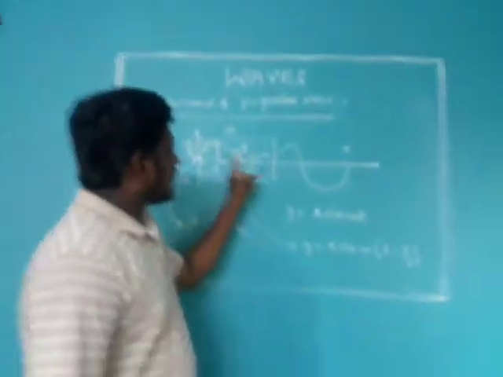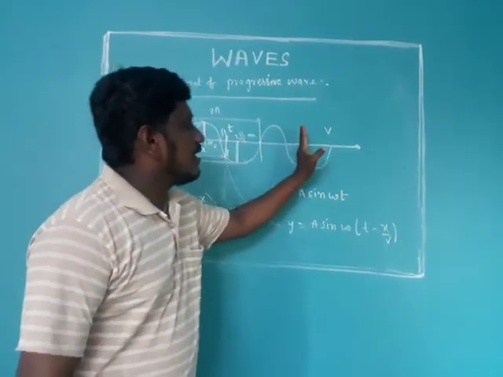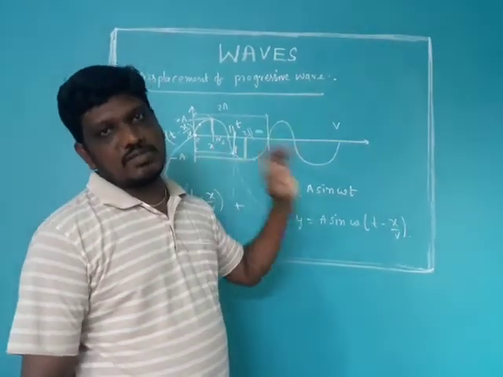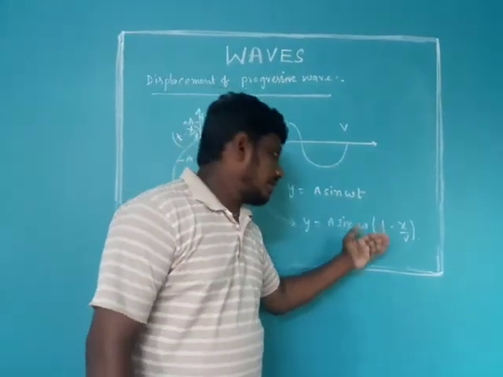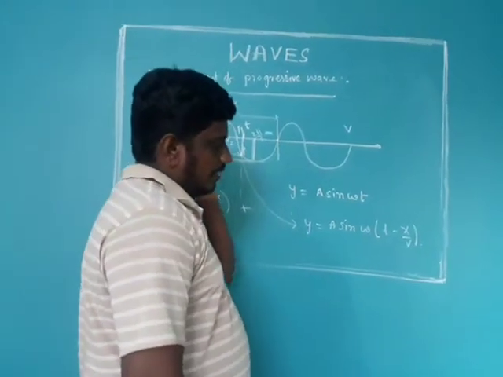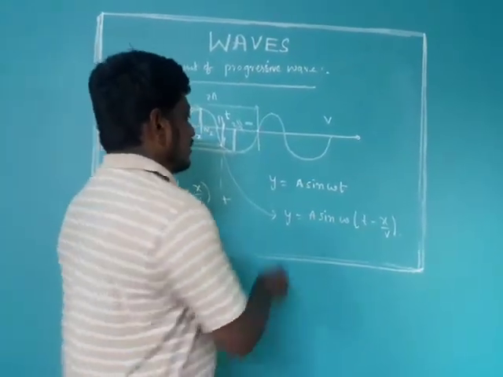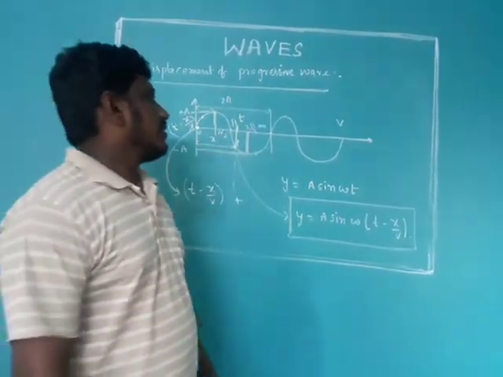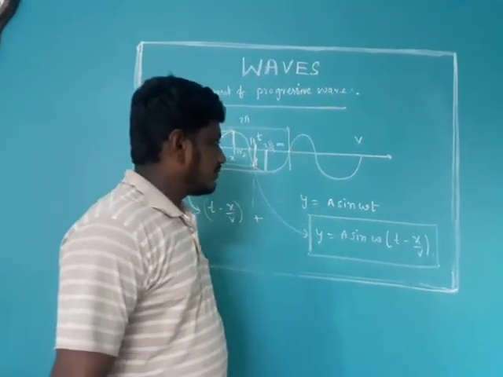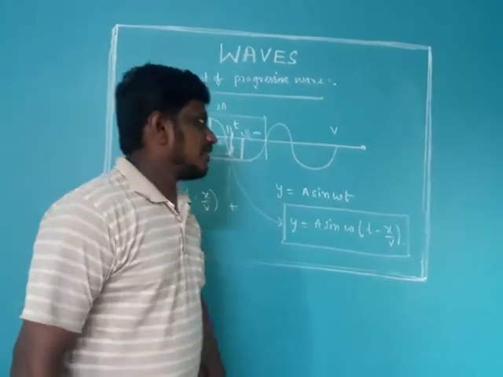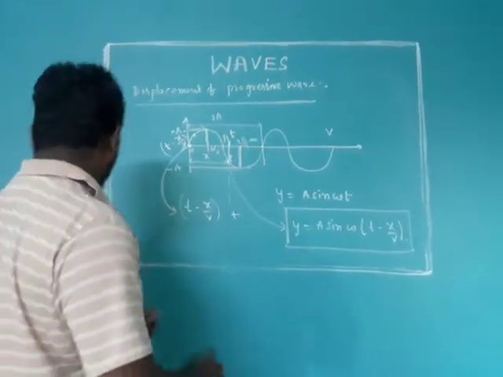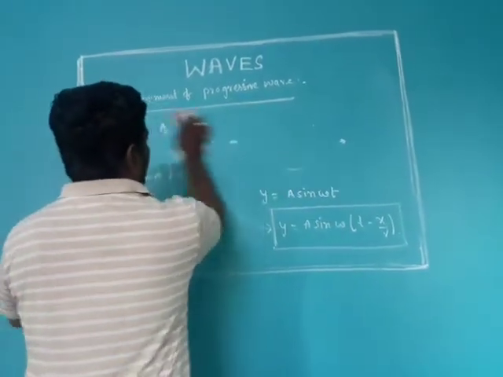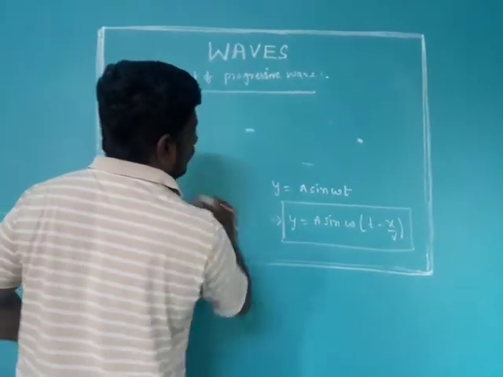Suppose you want the displacement of the particle at any distance x, then this equation is useful. You can take x values and you can take v t, and we can substitute all the values here. This is the equation of the progressive wave. Actually, this is the displacement equation of every particle, and this itself is the equation of the wave. Now we will write different forms of this equation. This is called the equation of the progressive wave.